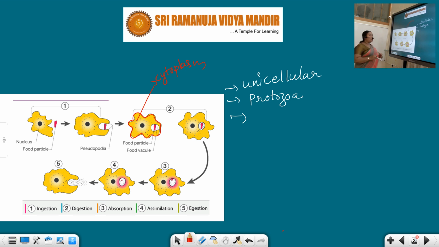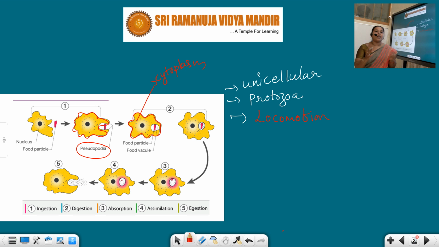And outside, see, the outward projections are nothing but the pseudopodia. These are the finger-like projections which come out of the amoeba. Simply, they help in the process of locomotion. Locomotion means the movement of the body from one place to another place. Here, our amoeba can move with the help of pseudopodia.